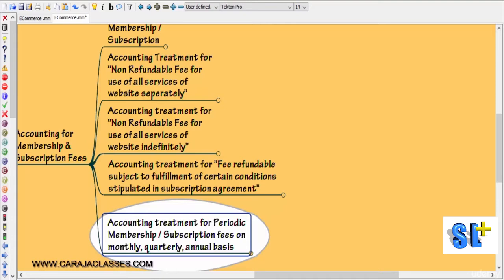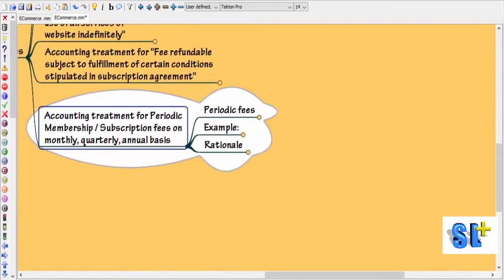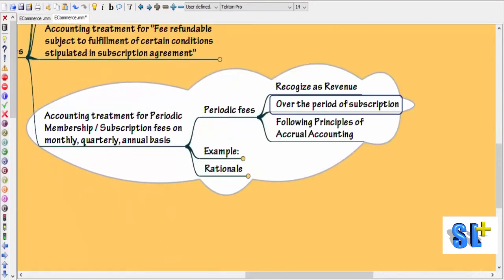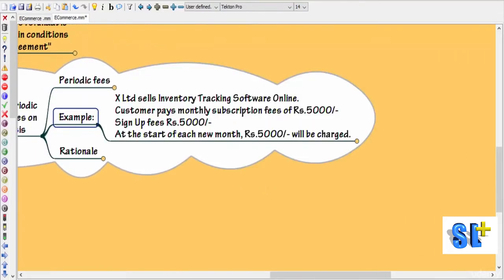Accounting treatment for periodic membership or say subscription fees on a monthly, quarterly, annual basis. In case of periodic fees, we can recognize them as revenue over the period of subscription. For this, we have to follow the principles of accrual accounting. Let's have a look at this example so that we can have a better picture.